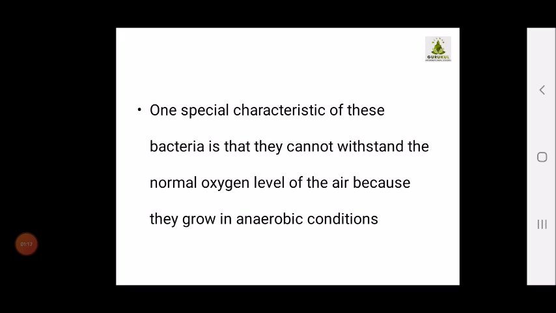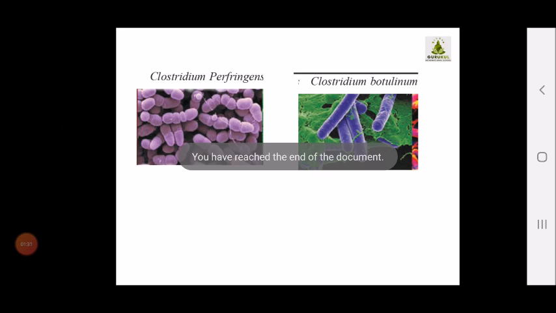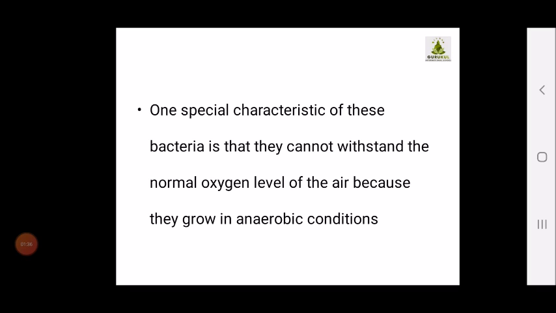One of the special characteristics of these bacteria is that they cannot withstand the normal oxygen level of the air because they grow in anaerobic conditions. It means these are anaerobic bacteria. Children, you have seen in marriages or functions, when too much food is cooked, after a certain time if that food is not consumed, it gets spoiled due to Clostridium bacteria.